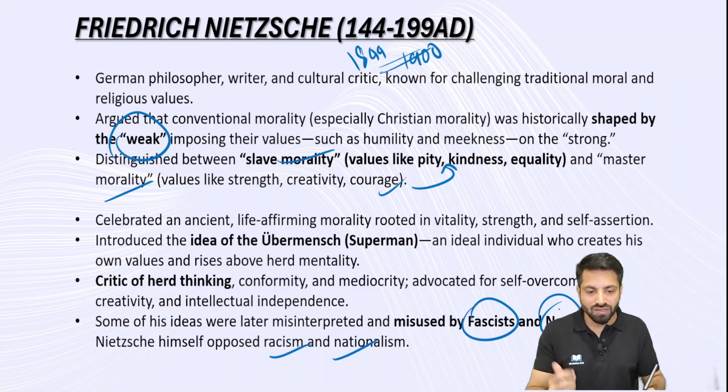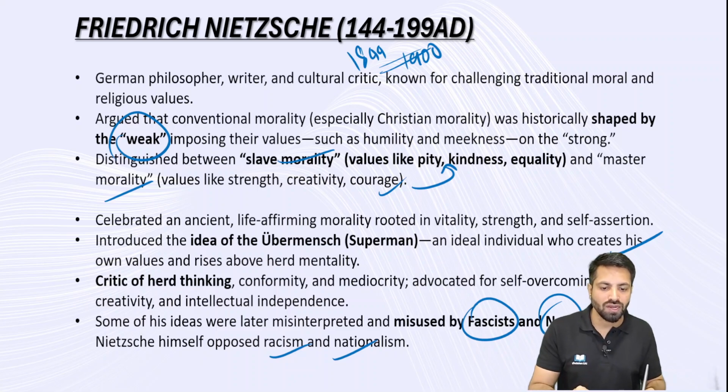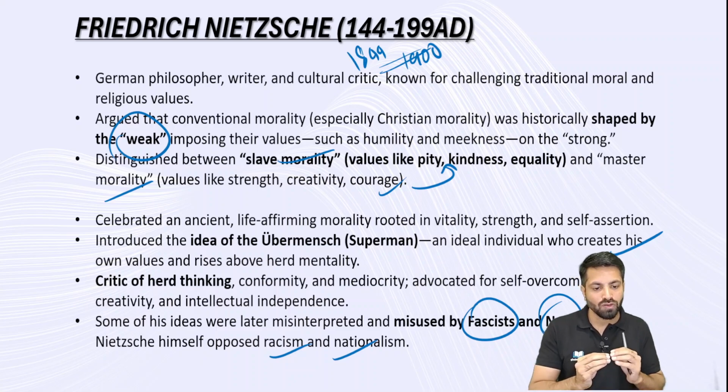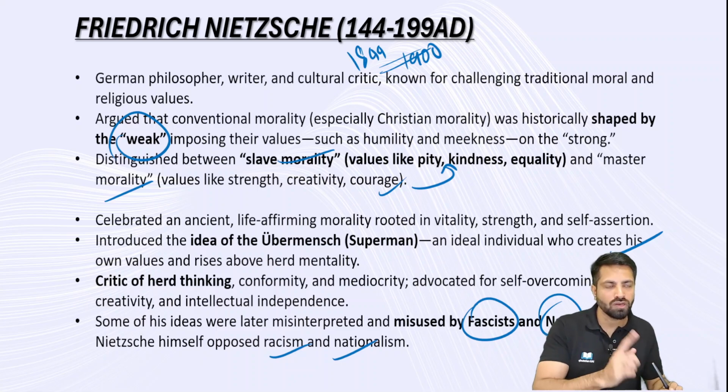And he introduced the concept of Ubermensch. Ubermensch or the Superman, it is nothing but an ideal individual who creates his own values and comes above the herd mentality. So when you are above the herd mentality, you cannot be controlled by others. Then you develop your own values and you stand for these values. You're not going to follow what other people are following.